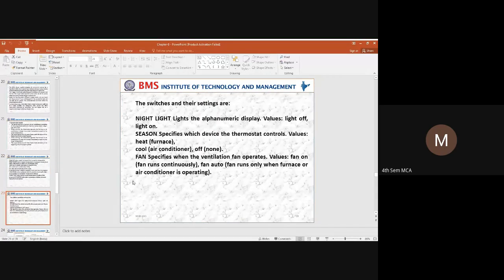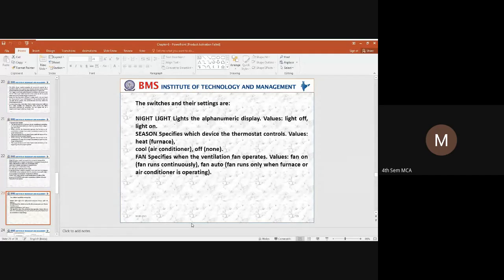Other than that, we are representing different switches. What are these different switches? We have a night light. You might have seen it in airports, in airlines. When you are travelling and you want to read, you can use that small light which goes to reading mode.